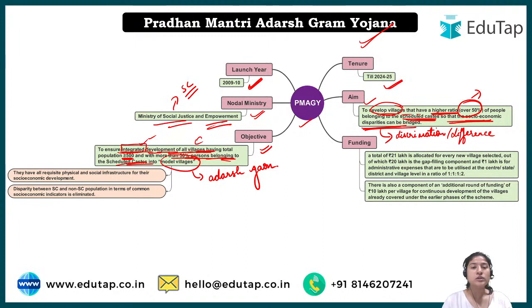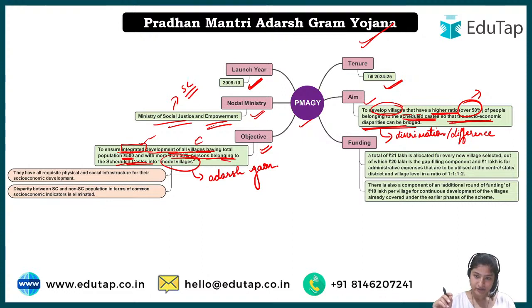And how would the villages be decided? The population should be equal to or more than 500, as well as more than 50% should belong to the scheduled caste. And most importantly, how were these villages chosen? For example, in a state there are many such villages which have a population of more than 50%, right?